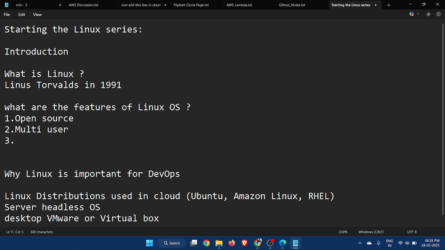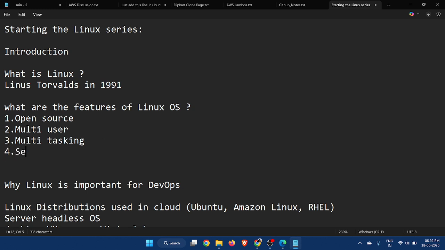Then multitasking. We can do multitasking in Linux, like we can install multiple software at the same time. We can open multiple terminals in the Linux operating system, and we can install multiple software at a time. So this is the feature.